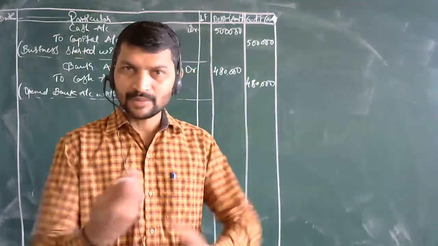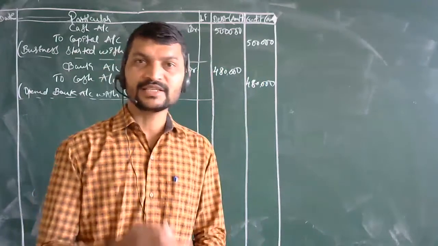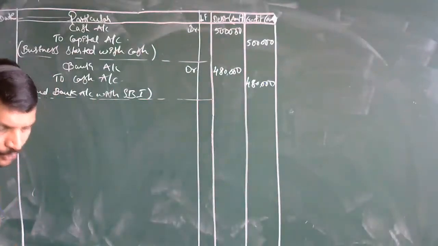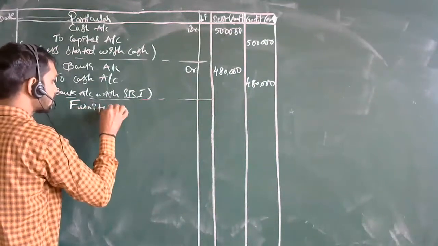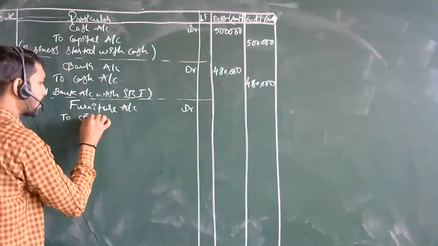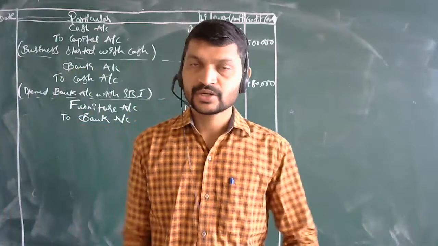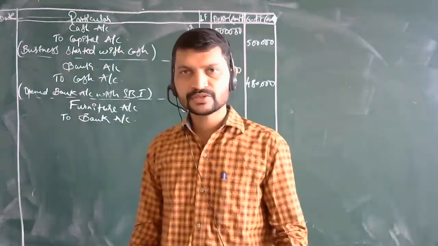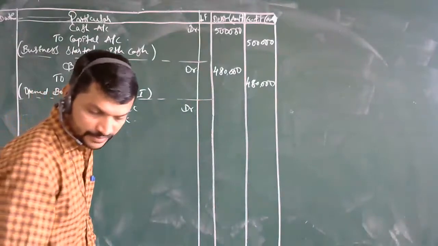When an asset comes in, an asset is increasing, that will be debited, and when an asset is decreasing, that will be credited. So what will it be? Furniture account debit to bank account. Why have we taken the bank account over here? Because we are going to pay by check, and where do you clear the check? In the bank. It is not a cash transaction. Here we have a bank transaction, so we are going to show the bank amount. What is the amount here? It is 60,000.